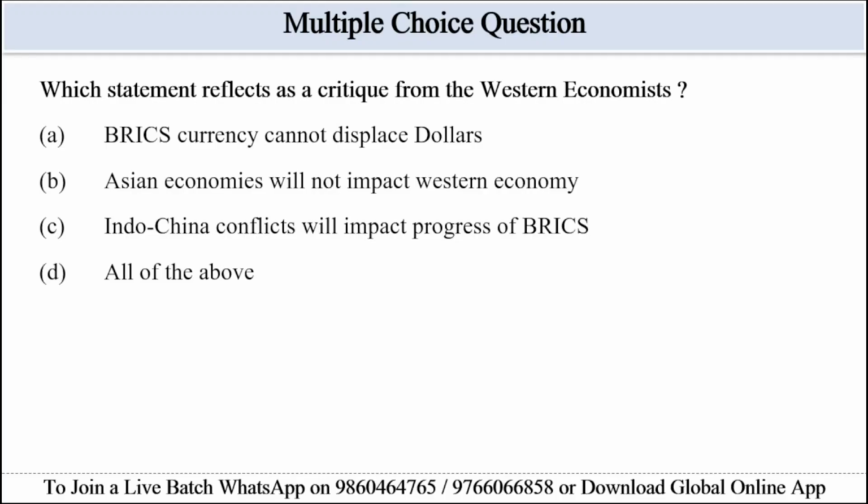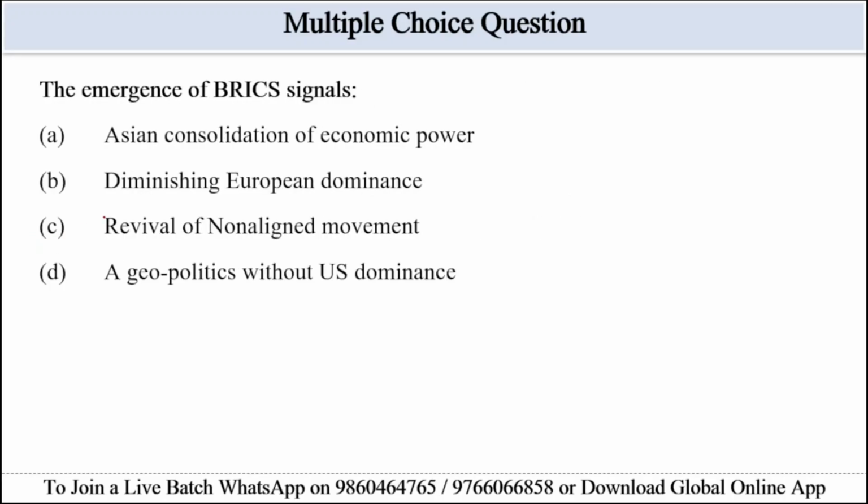Which statement reflects a critique from Western economists? BRICS currency cannot displace the dollar. Asian economies will not impact Western economy. Indo-China conflict will impact progress of BRICS. And option D, all of the above. As Jim O'Neill criticized BRICS effectiveness, pointing to the Indo-China conflict as a major obstacle. So the correct answer will be option C, Indo-China conflict will impact progress of BRICS. Let's move to the next question.